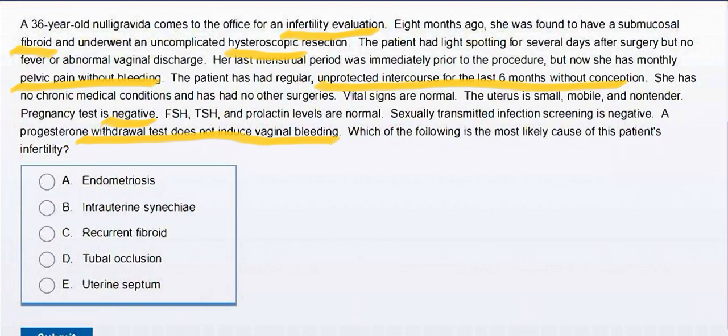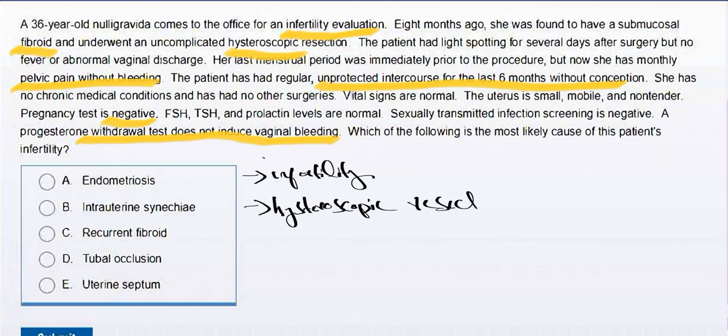So as we see here, this patient has developed infertility after she underwent an uncomplicated hysteroscopic resection, and she has been trying to conceive for the last 6 months with unprotected intercourse with her male partner, but she didn't conceive. So it means that she is suffering from infertility. First, this patient has an infertility issue.